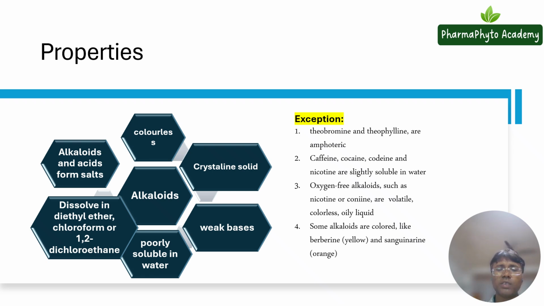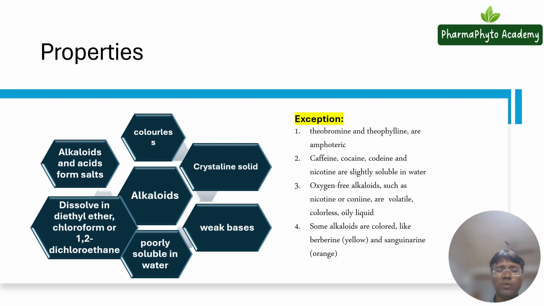Here you see the oxygen-free alkaloids such as nicotine and coniine. These are volatile, colorless, oily liquids. Sometimes in your exam they can ask you to give examples of oxygen-free alkaloids. At that time you have to give the examples of nicotine and coniine.